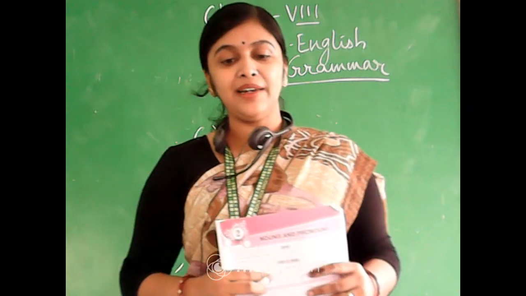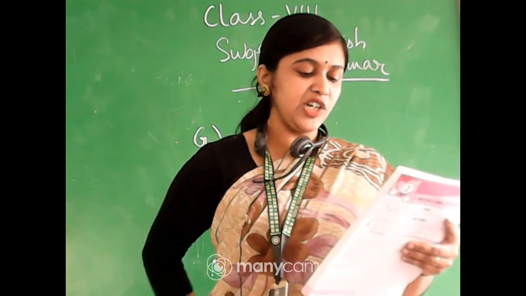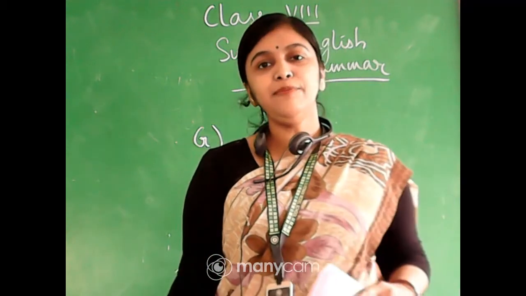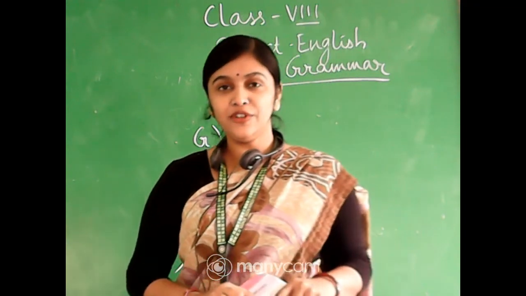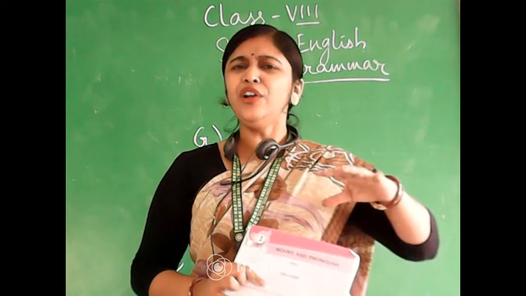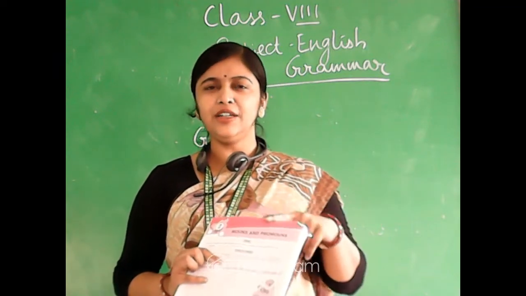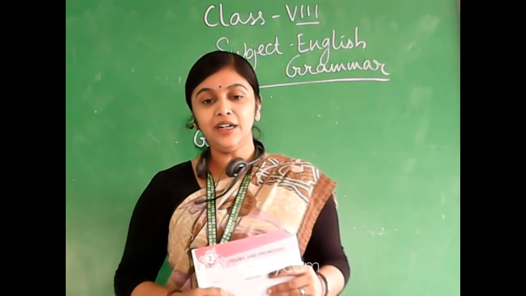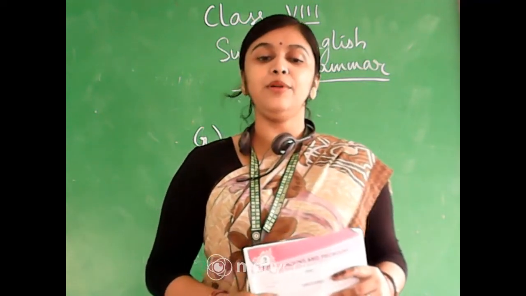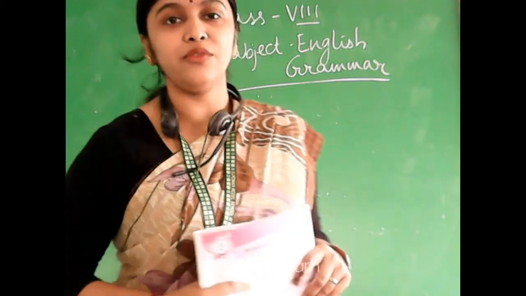Adverb phrase of manner tells you about the manner in which an action happens. Adverb phrase of place tells us about the place of action, and adverb phrase of time tells you about the time of action. We already know about this from class 7. We have read it in the book itself. We have read all the phrases in a proper and detailed manner. So I'm sure that you will be able to identify the adverb phrases along with me.